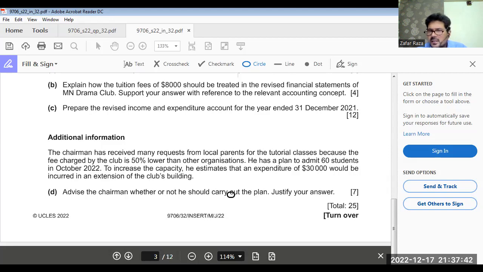So we have to either increase the tuition fees, or increase the subscription fees, or arrange for the donations. So there are both sides we have to consider. It might be possible that if we have 60 students, we won't get good teachers. So there are so many things we can write over here. Okay.